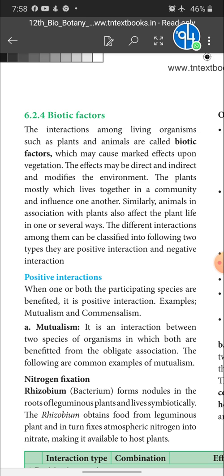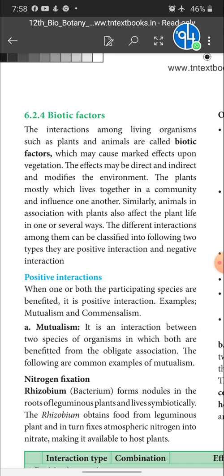Similarly, animals in association with plants also affect plant life in one or several ways. So, the different interactions among them can be classified into the following two types: positive interaction and negative interaction. Okay, children. So, you know very well what biotic factors are.